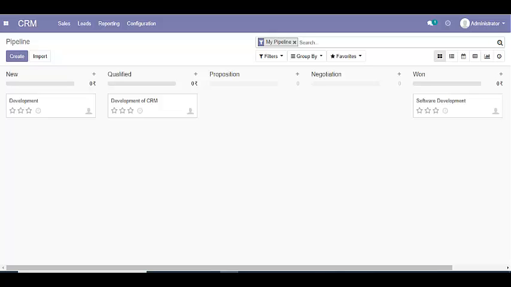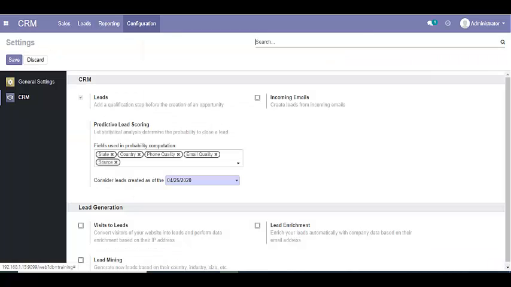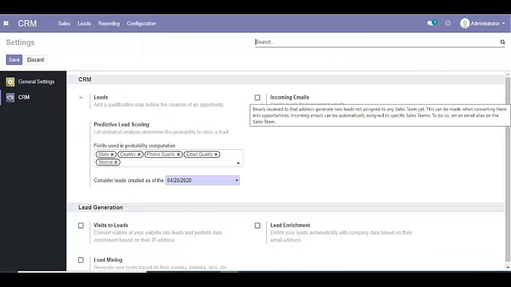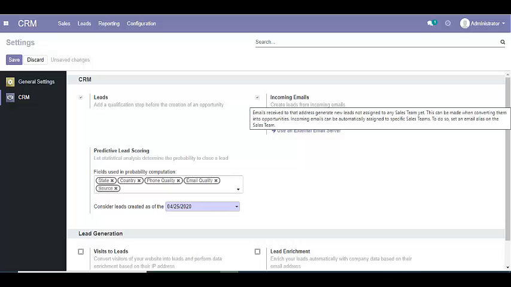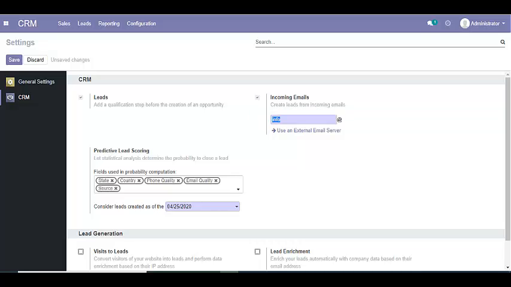Now let's see how to generate leads from incoming emails and your website. To do this, first we will see how to generate leads or opportunities from incoming emails. To do this, let's activate the settings. We can activate the setting from here. We can set any alias, like sales at the rate.